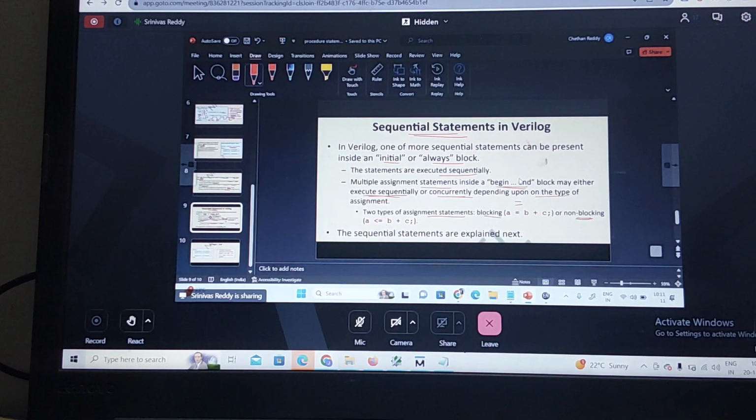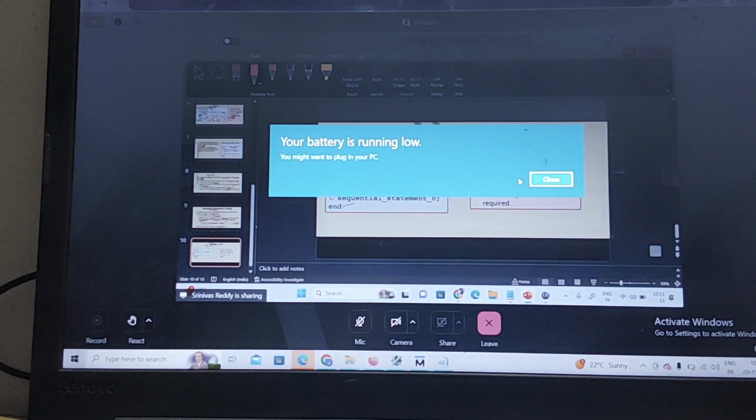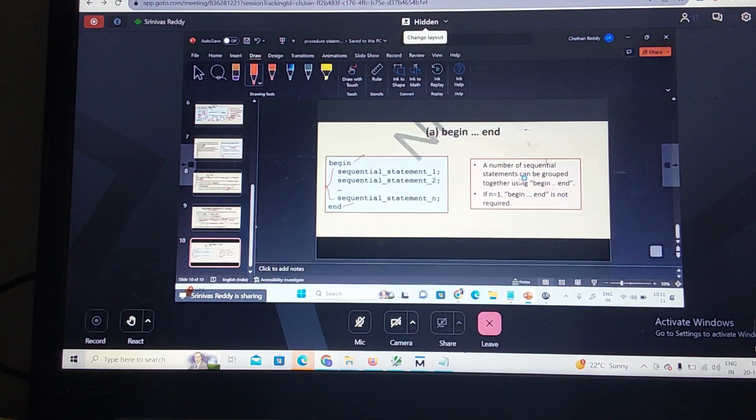So this is an example. We are grouping the sequential statements using begin and end. There are n number of sequential statements in this case. So when we group a number of sequential statements together, we use begin and end. If n is equal to 1, that means a single statement. If there is a single statement, begin and end is not required.